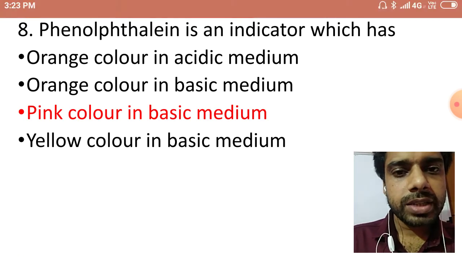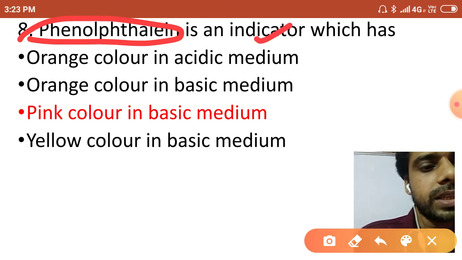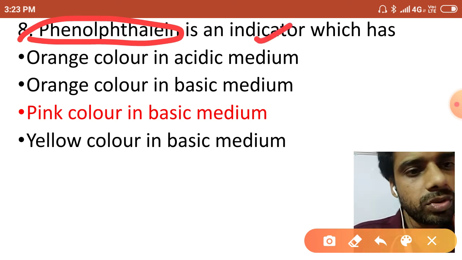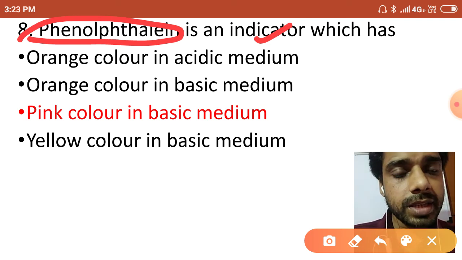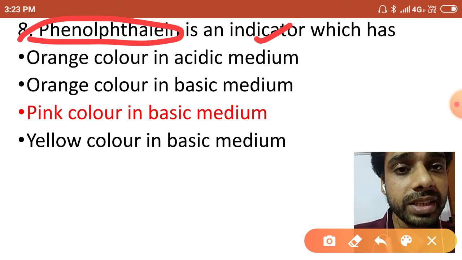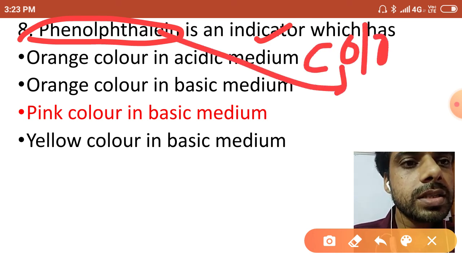Now next question, you can see phenolphthalein. Phenolphthalein is an indicator, and it is colorless. This one is a colorless indicator.